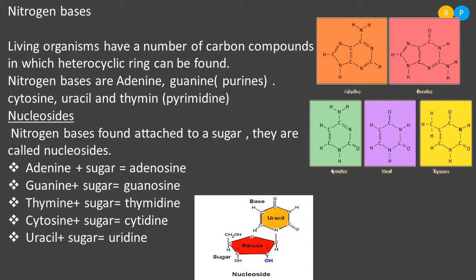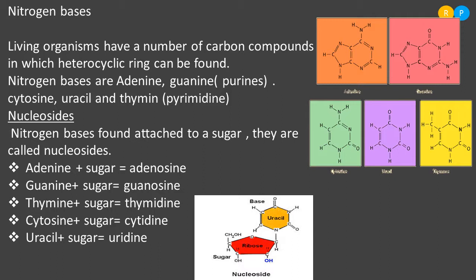So when the nucleoside formation takes place in the cell, when the nitrogen base combines with the sugar, that is known as a nucleoside, right? So nucleosides are very essential compounds. They need to be formed for the formation of one of the macromolecules in our body.